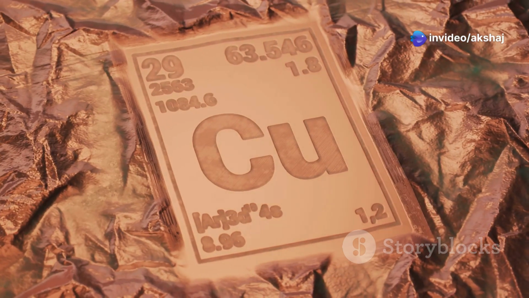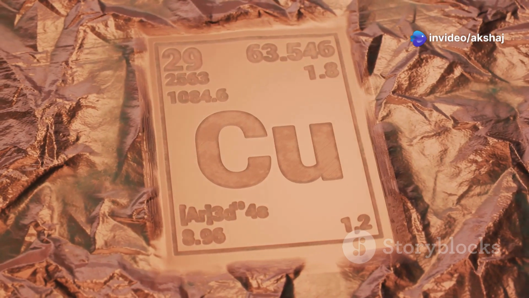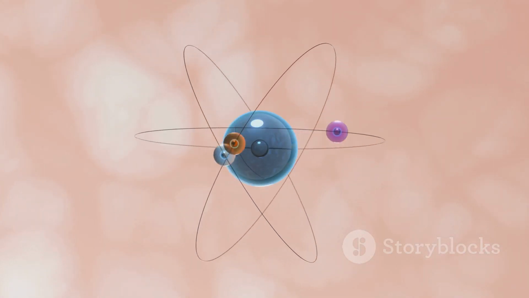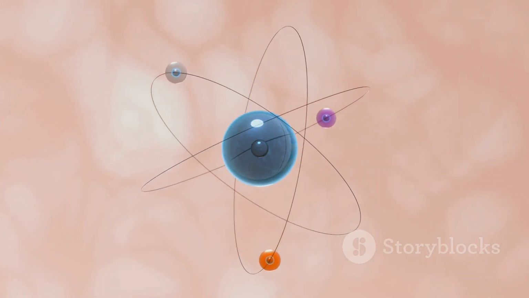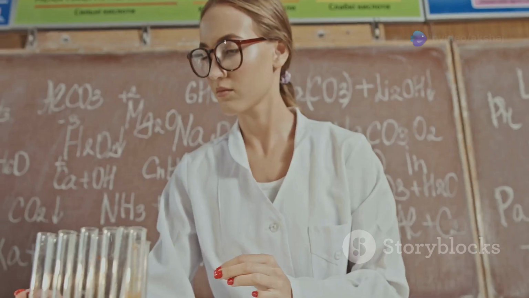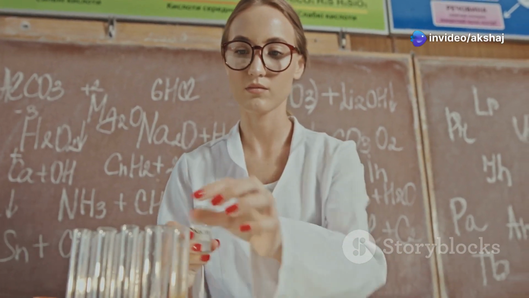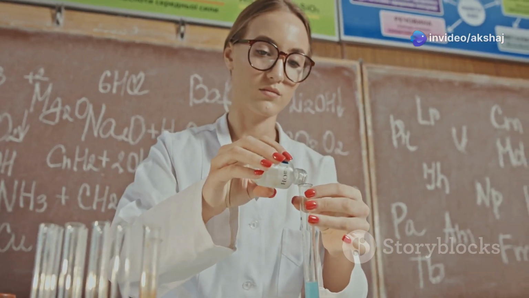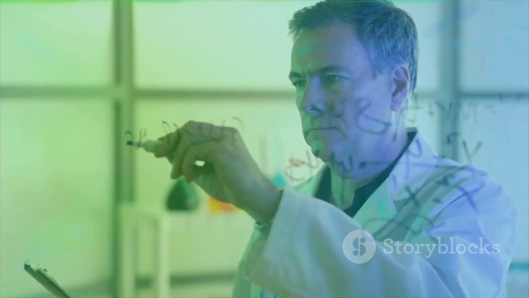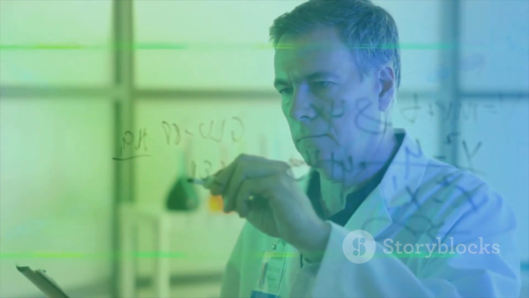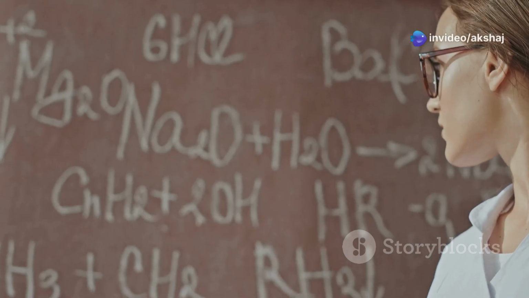Columns in the periodic table, known as groups, contain elements with similar chemical behavior. This similarity arises from the arrangement of their outermost electrons, known as valence electrons. The periodic table is not merely a static chart, it's a dynamic tool that helps us predict the properties and reactivity of elements. By studying the periodic table, we unlock a deeper understanding of the elements that make up our world.